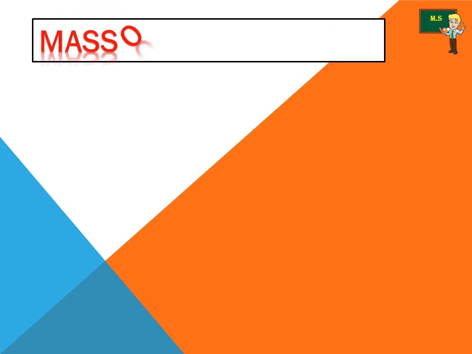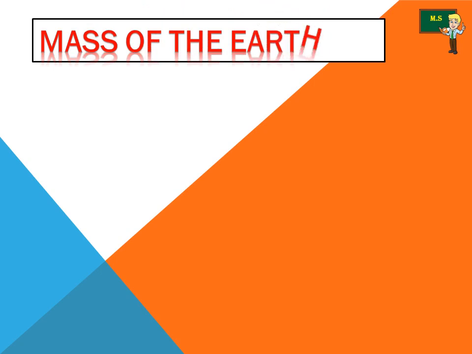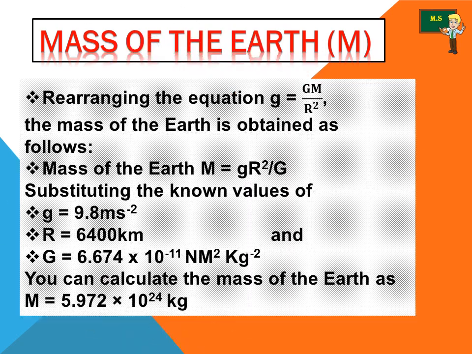Now, the mass of the earth, that is M. It's very important to know the mass of the earth. For the mass of the earth, capital M, we can get that value from the last equation, by rearranging the equation: small g is equal to capital G M divided by r square. The mass of the earth is obtained as follows: capital M is equal to small g into r square by G.